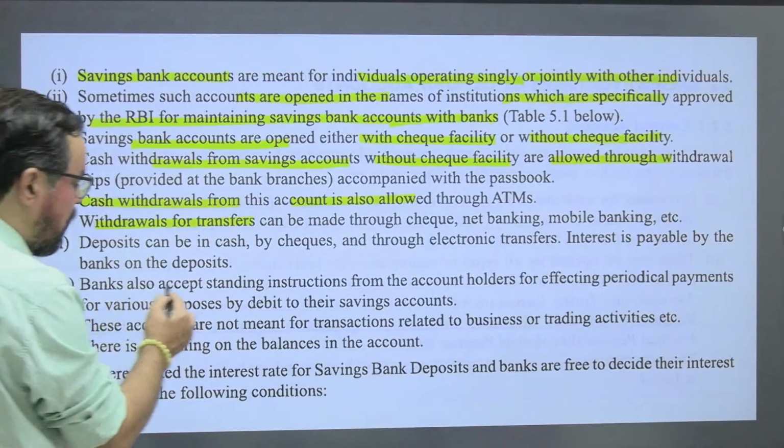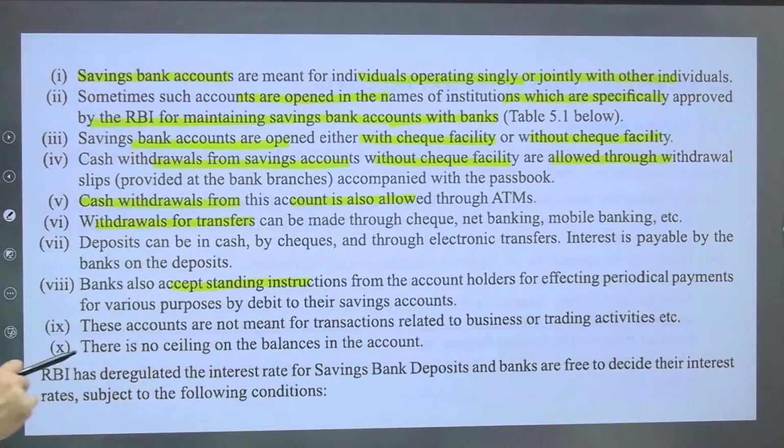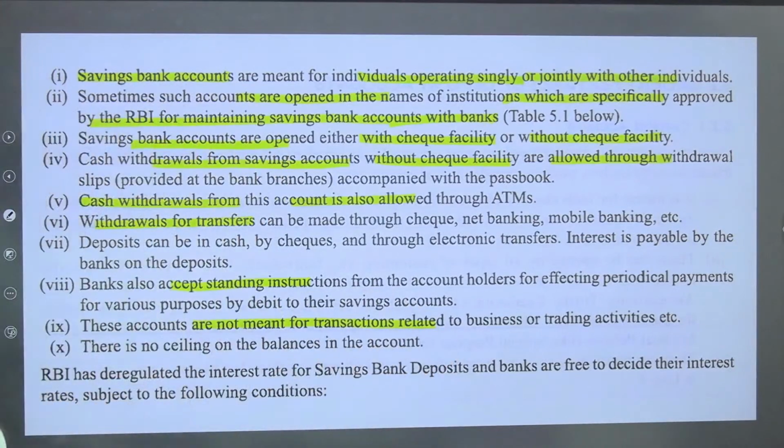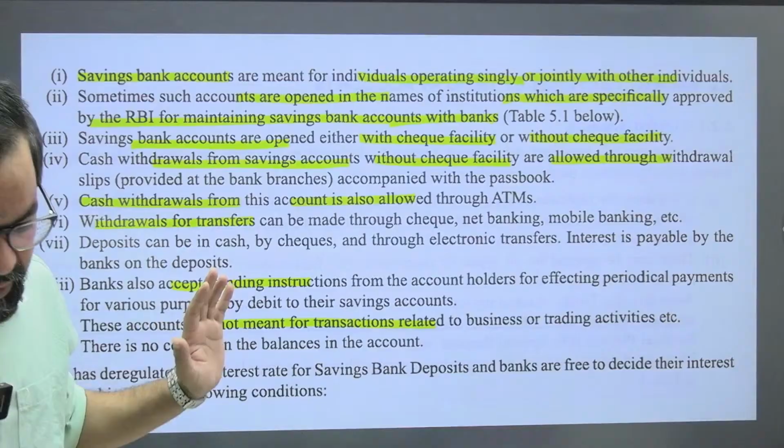Banks also accept standing instructions from the account holders for effecting periodical payments for various purposes by debit to their saving accounts. These accounts are not meant for transactions related to business or trading activities. There is no ceiling on the balance in the account. RBI has deregulated the interest rate for saving bank accounts, and banks are free to decide their interest rate subject to certain conditions that we will be discussing.